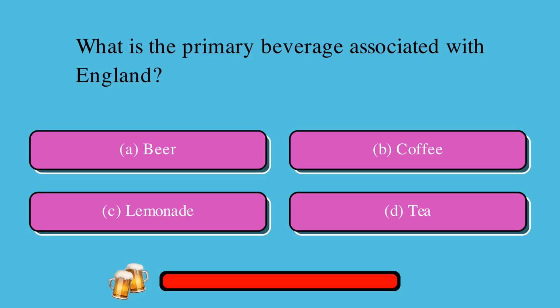What is the primary beverage associated with England? A. Beer, or B. Coffee, or C. Lemonade, or D. Tea? The correct answer is tea.